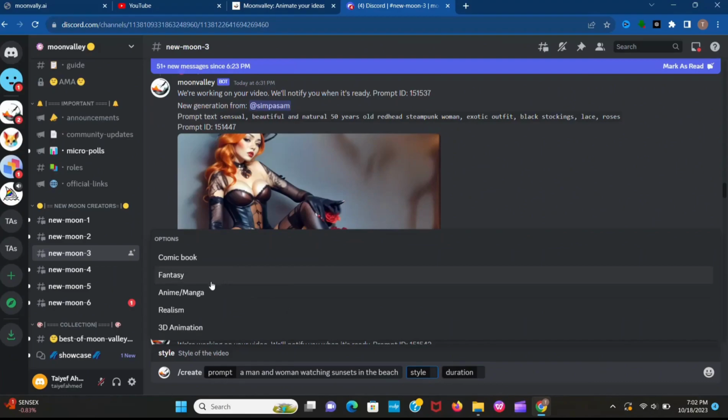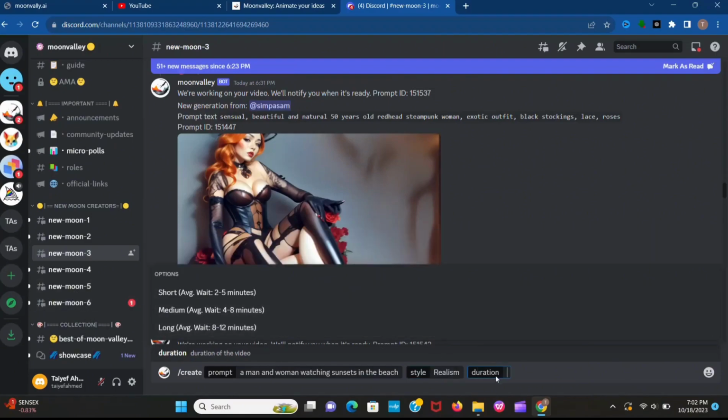Here you can choose your style for creating videos. Here are some styles. You can choose book, comic, 3D, animation, or realism. And you also get the option to choose your video duration. If you choose long videos, then it creates 5 to 6 seconds of video for now, because it is in beta version, but it's a very good option compared to any other text-to-AI video.